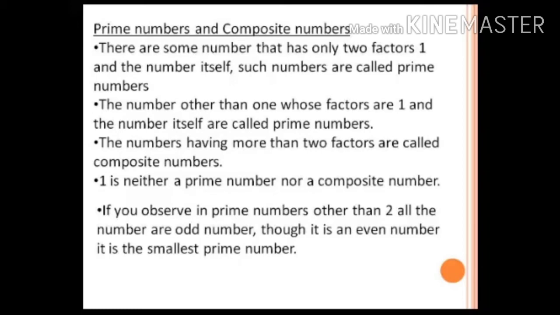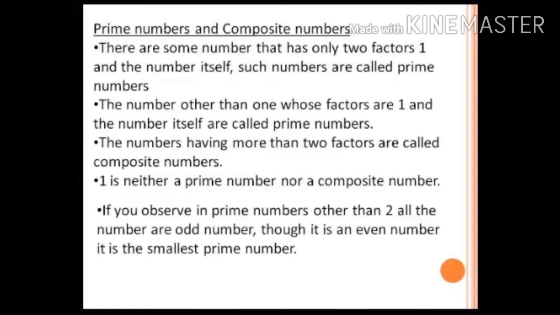Let us define here: a number other than one whose factors are 1 and the number itself is called a prime number. And then what may be the composite numbers? Other than prime numbers, all the other numbers are composite numbers.